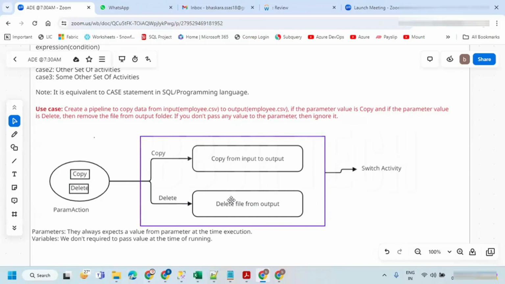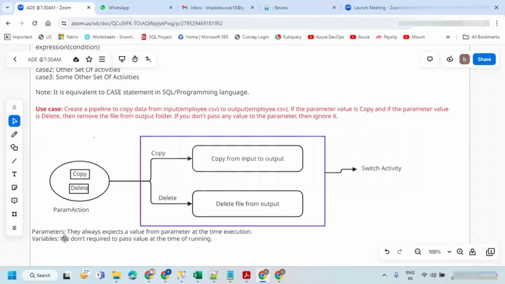Now, the difference between a parameter and a variable. We already saw variables. In Data Factory, we haven't come across parameters yet, except at the dataset level. A parameter always expects a value at the time of execution. If you have a parameter, it is going to ask you to pass the value of the parameter.